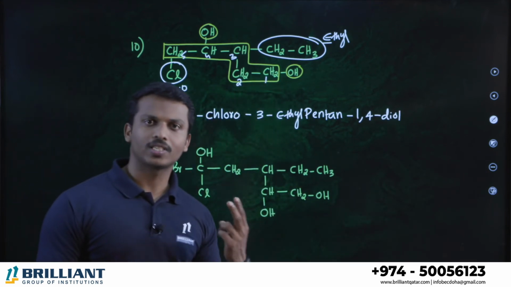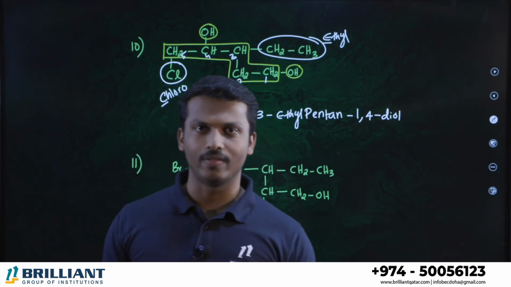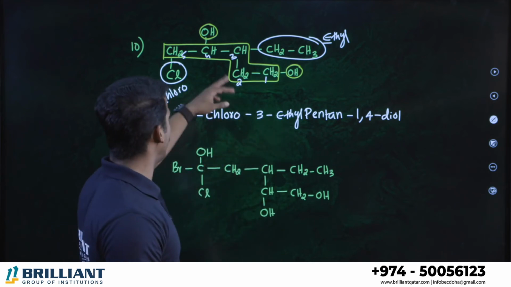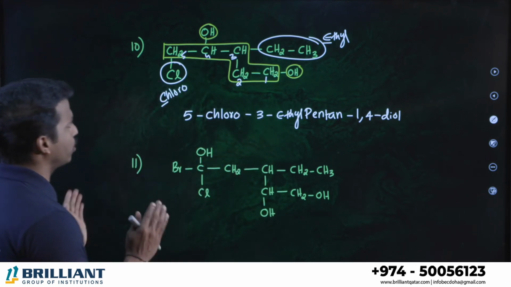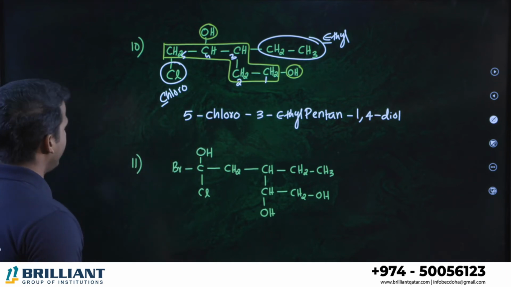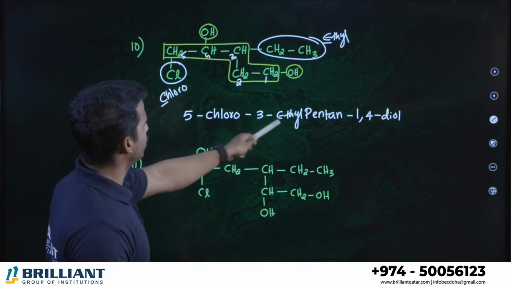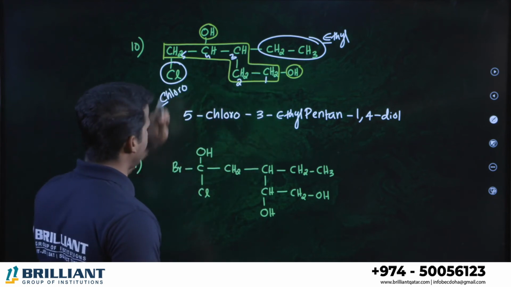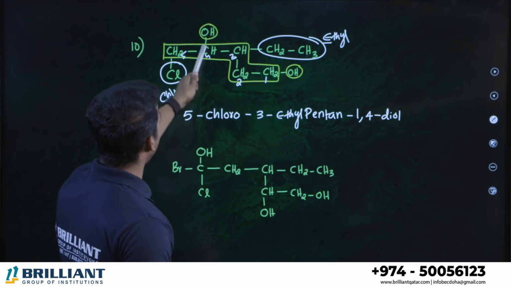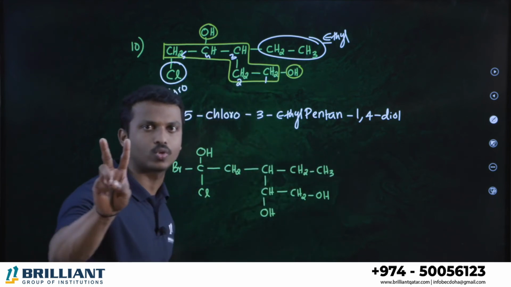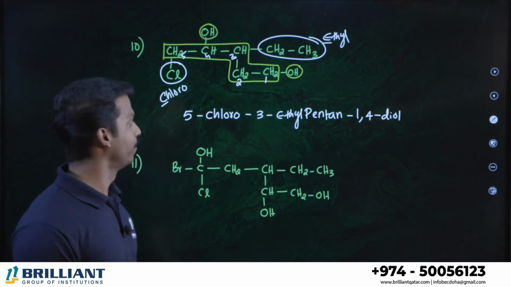If 2 species are repeating, we can say di. If there are 3, tri. If 4 are there, tetra. Right? 1,4-diol. So check it, all of you. The positions are correct or not. Can you see in the fifth position there is a chlorine? Yes. Third position an ethyl group? Yes. Total there are 5 carbons in the chain? Yes. First position and fourth position, can you see 2 alcohols? Yes, therefore I put diol. Di in the sense 2 are there, all indicating alcohol.